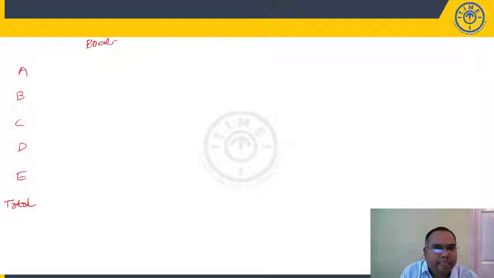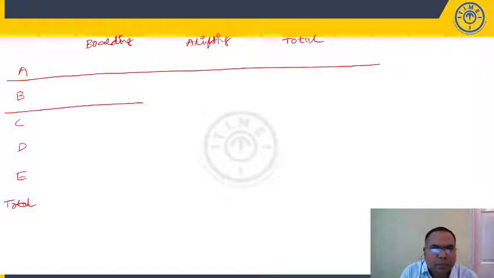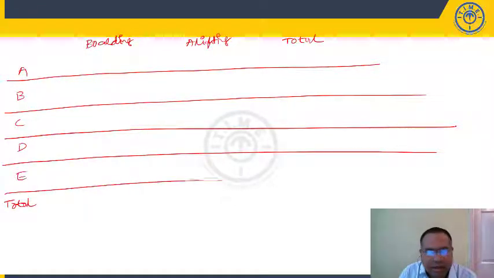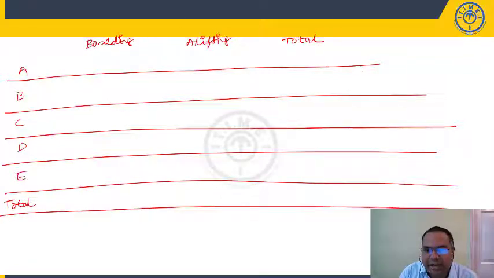Okay, I'll take a blank slide here. We have 5 trains A, B, C, D, E. Let me take total. This you need to do in your rough sheet here. So number of passengers boarding and number of passengers alighting. Alright, and let us take one more total here. Alright, so a caselet is generally time consuming, so avoid this. But I am saying, if you look at this particular one, it is relatively easier.